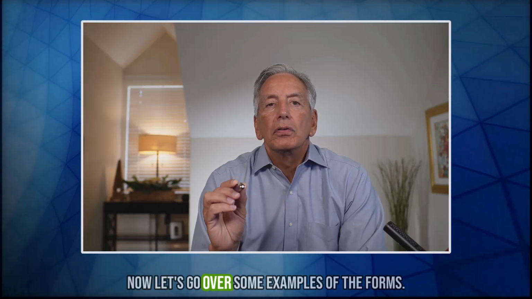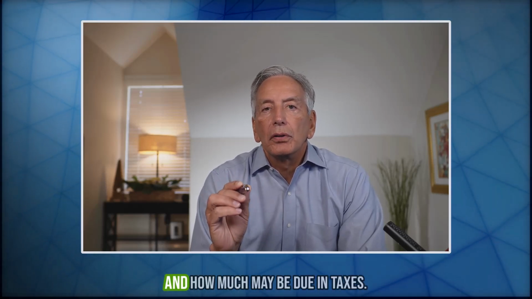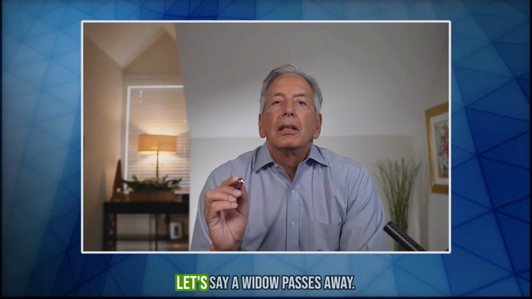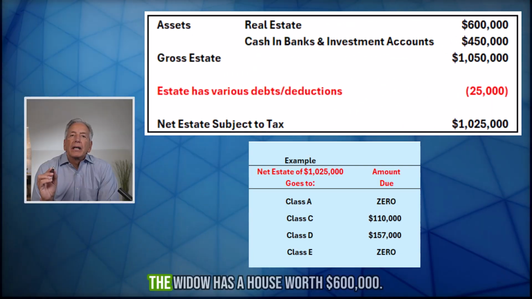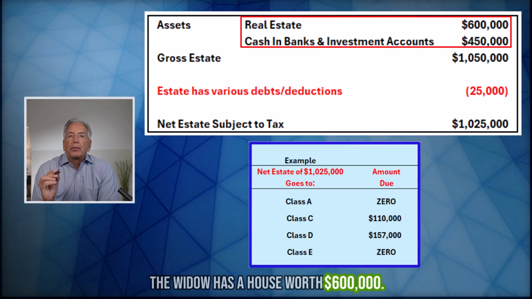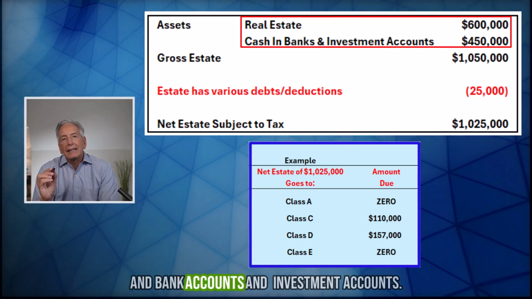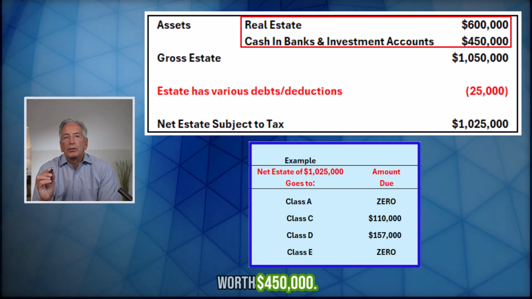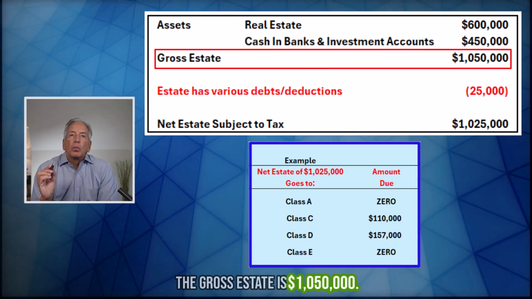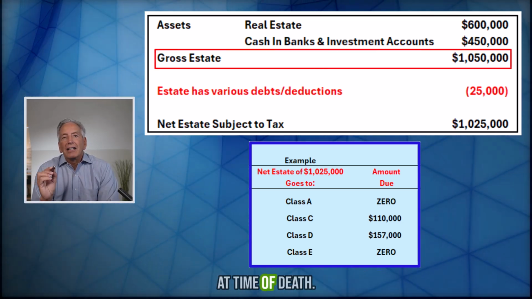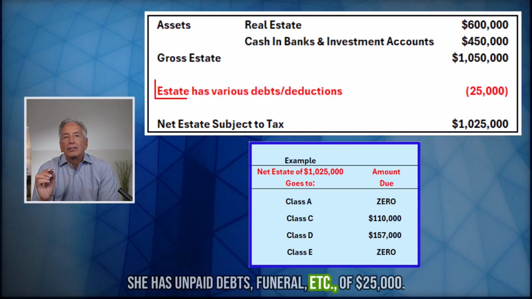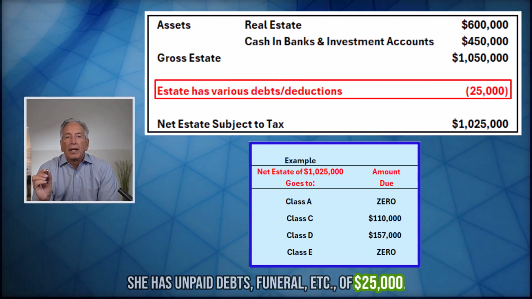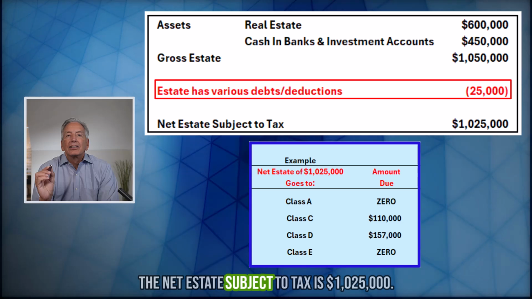Now let's go over some examples of the forms and how much may be due in taxes. Let's say a widow passes away and the widow has a house worth $600,000 and bank accounts and investment accounts worth $450,000. The gross estate is $1,050,000. At time of death, she has unpaid debts, funeral, etc. of $25,000.